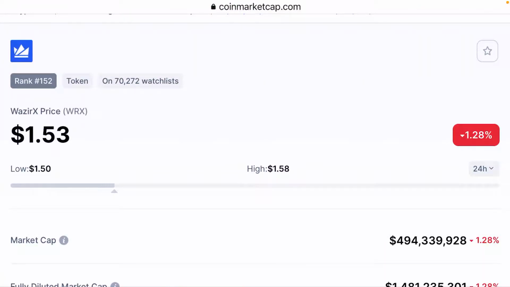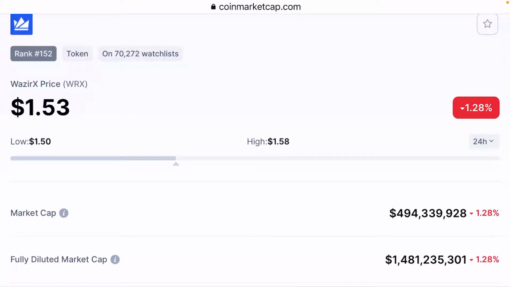This time I'm going to show you the latest update of Wazir X coin. I'm going to show you the price prediction of Wazir X and the technical analysis of Wazir X, my friend. I'm going to discuss everything: what the experts say, what I say, and what the CEO's special update is for all of you.